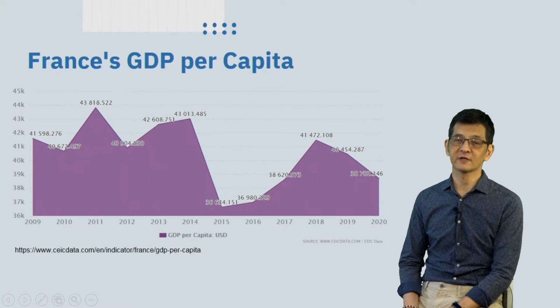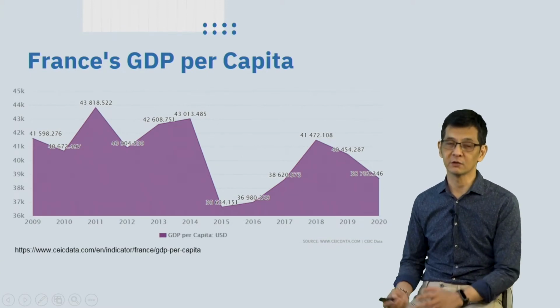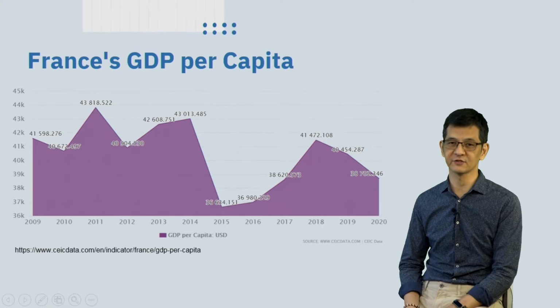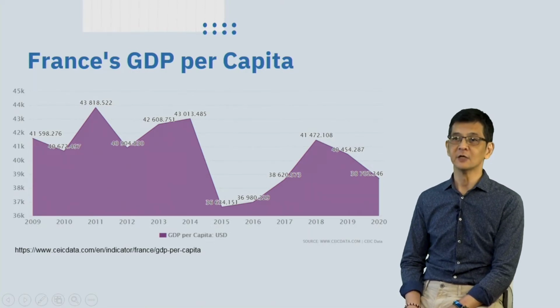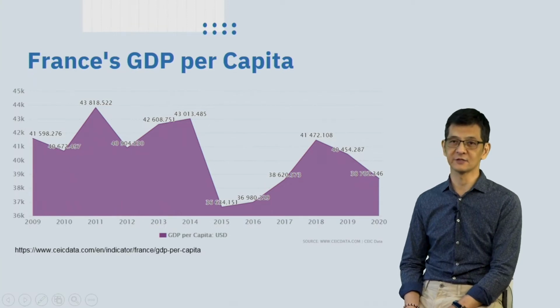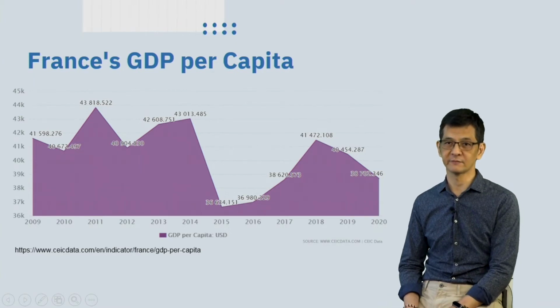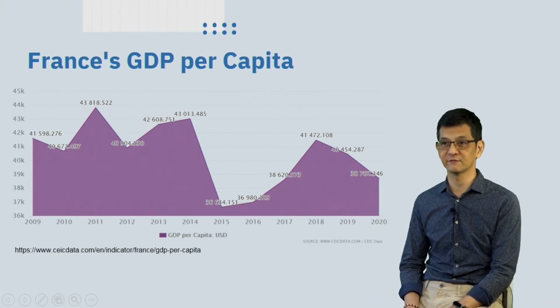And this is a graphic about the French GDP per capita. In some way or another, this is a figure from which we can see more or less the income of French society, and so it is also a measure of how much salary French people can earn for their life. We can see from this graphic that the GDP per capita is above 40,000 dollars from 2009 until 2014.